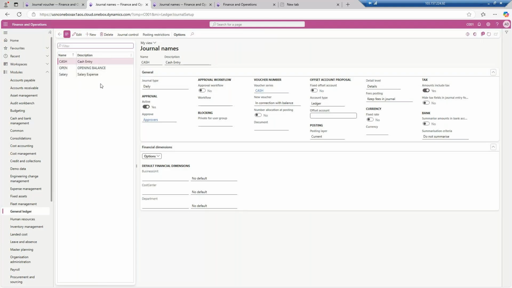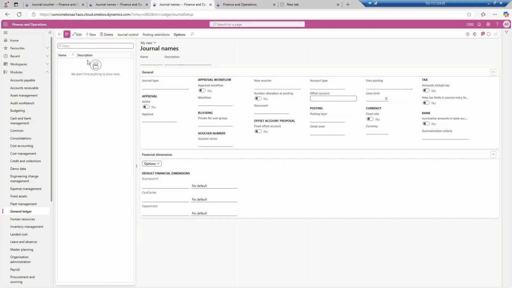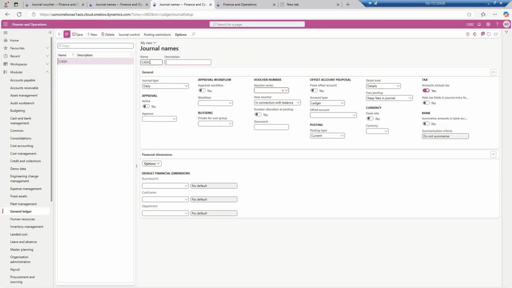Now to prepare it, firstly let me go to the new button, then go for the cash and daily. Approval is required or not? Approval is required. Go to the approvers, go to the voucher series. See, one cash voucher series I have created, but it is not available for me over here.